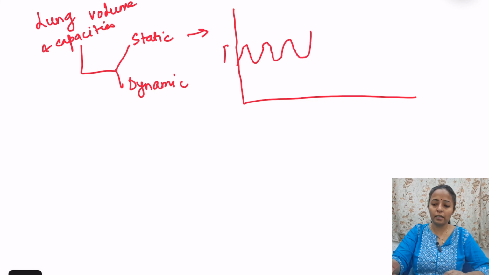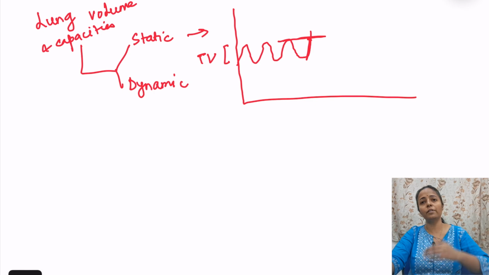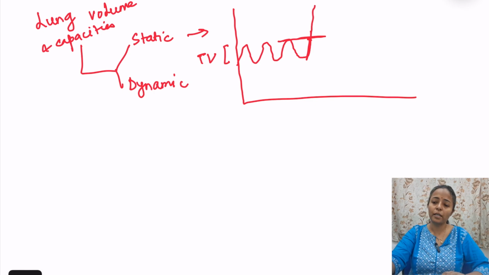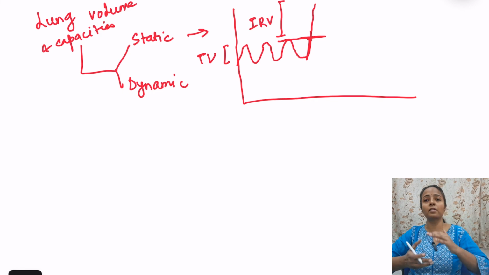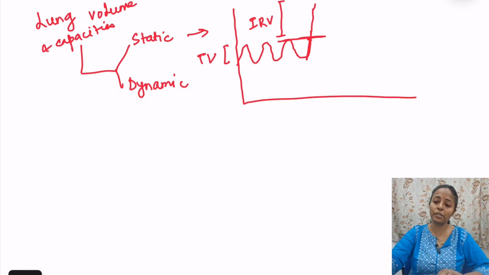So this is the tidal volume. Then when we take deep inspiration, यहाँ से जब देखो ये normal inspiration है, this is the normal inspiration. When we take deep inspiration from there, then this forms the inspiratory reserve volume. इतना body में reserve है, it can take more inhalation up to that reserve, so that is known as inspiratory reserve volume. Then this again coming back to the tidal volume.